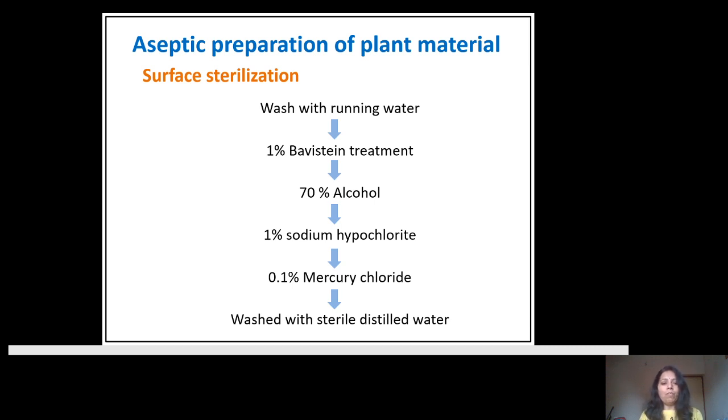We use the previously prepared MS medium, which has a combination of hormones. That is, the development of the plant under aseptic condition in an artificial medium in a controlled condition.